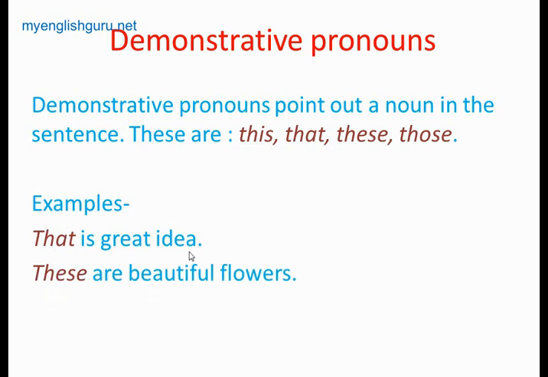Second one, these are beautiful flowers. Which are beautiful flowers? These flowers are beautiful. This is relating to flowers. Then the third one, that is my book. Which book? That book. That book is mine, or that is my book. So it is related to book, and that's why this is a demonstrative pronoun.